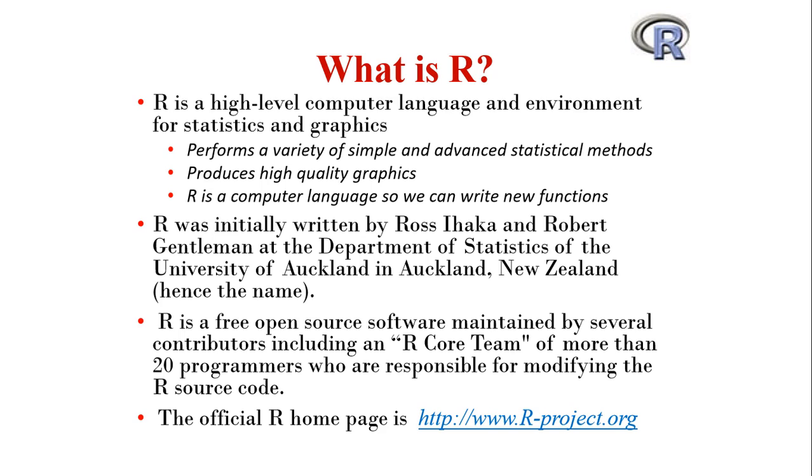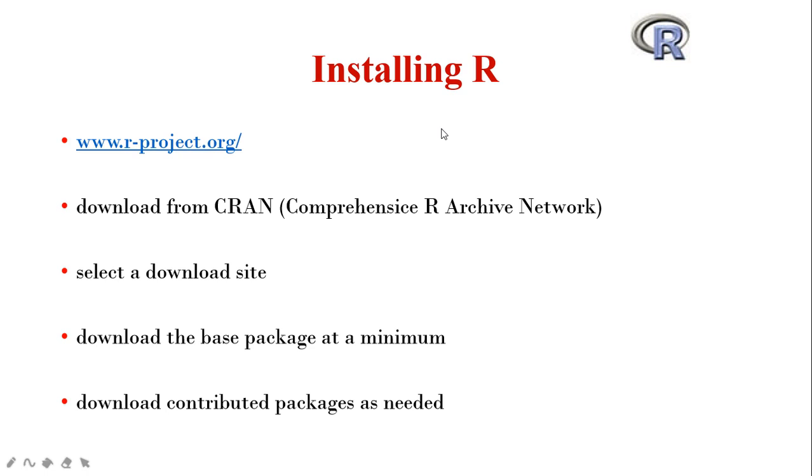The official R homepage is www.r-project.org. If we go to this website, we will download R from CRAN. CRAN is the Comprehensive R Archive Network. So we will select a download site and then download the base package at minimum. We can also download the contributed packages as needed.